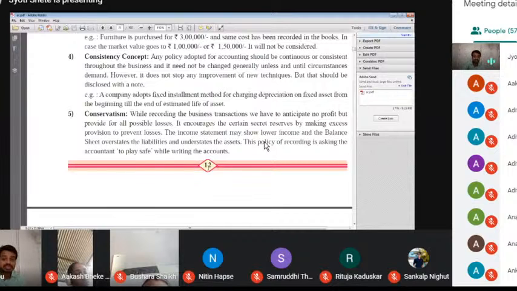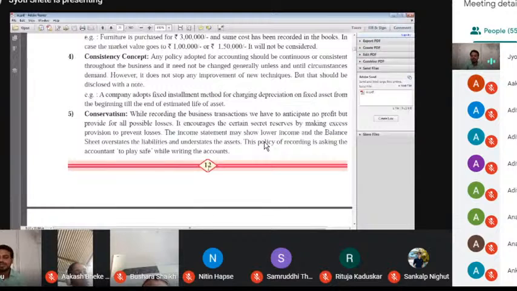Consistency means any company adopted any policy for more than 1 year, till a circumstance happens. However, it does not stop any improvement for a new technique, but that should be disclosed with a note. If we stop any policy, that time we write one note.